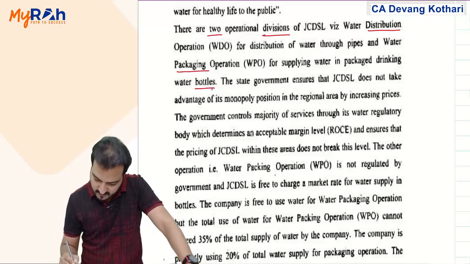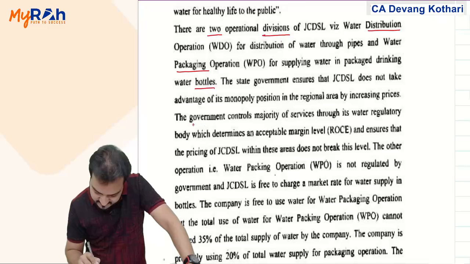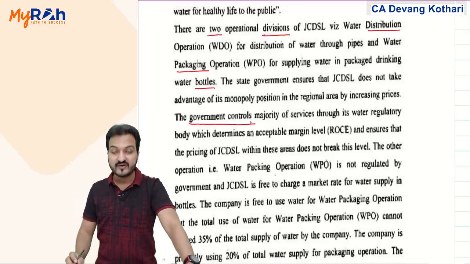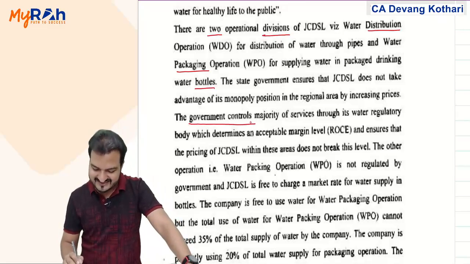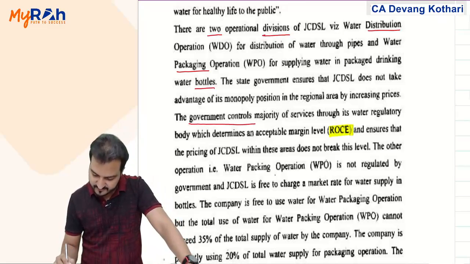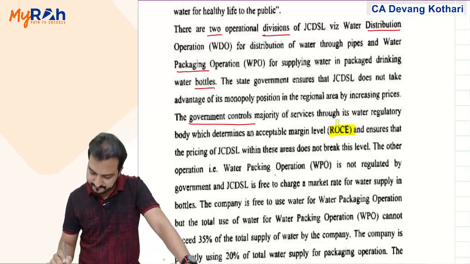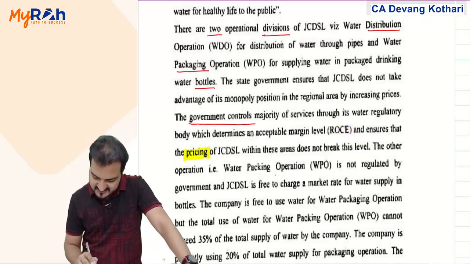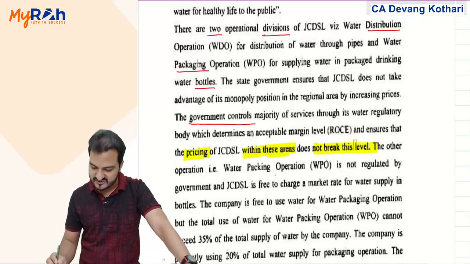The state government ensures that the company does not take advantage of its monopoly position in the regional area by increasing prices. So the government controls the majority of services through its water regulatory body, which determines acceptable margin levels. They will determine acceptable ROCE, return on capital employed, and ensure that the pricing of my company is within these areas, does not break that ROCE level.